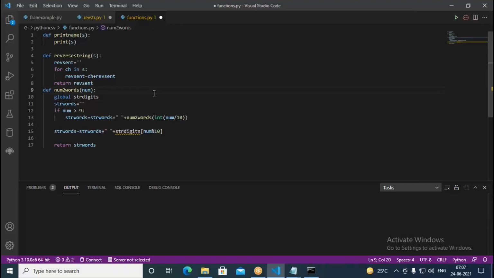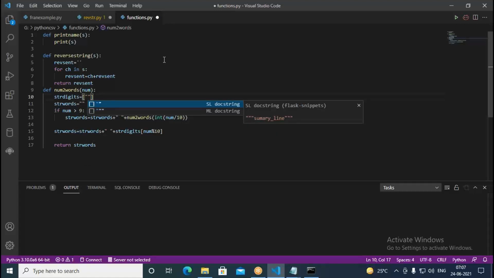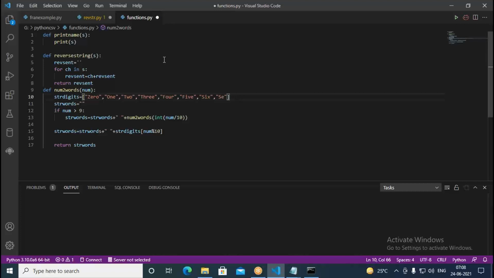Here I should use str words equal to, and I'll go with 0, then 1, then 2, then 3, then 4, then 5, then 6, then 7, then 8, then write 9. So in total we have 10 digits.